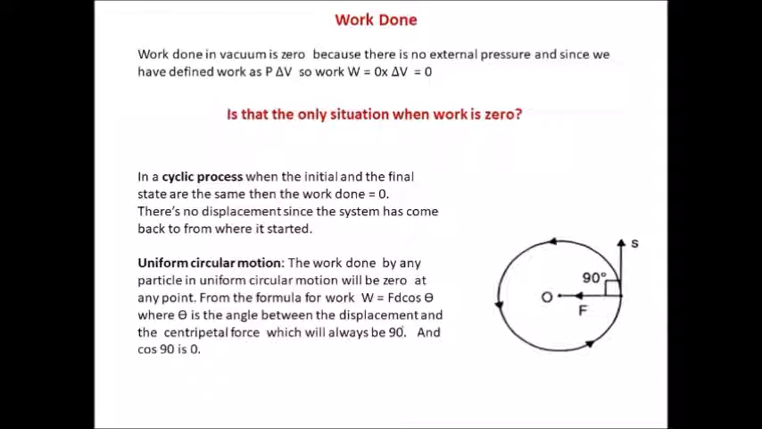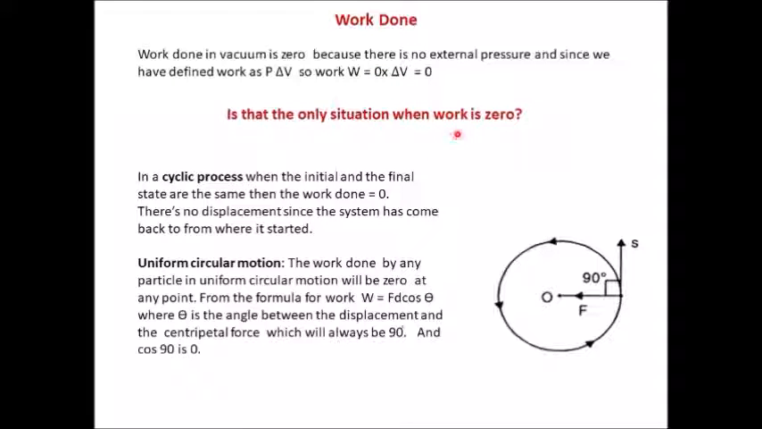Next, we come down to work done. We have seen that heat and work are path functions. They are not state functions in thermodynamics. They depend basically on what path the system follows to change from one initial state to the final state. Work done in vacuum is zero because there is no external pressure, and since we have defined work as P delta V, work W is equal to 0 into delta V, and that's equal to 0.